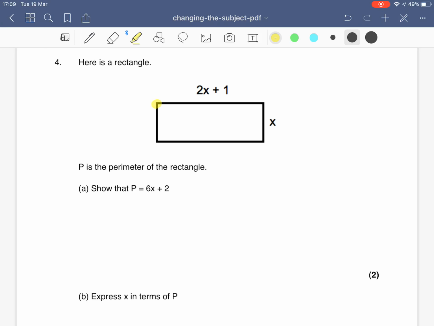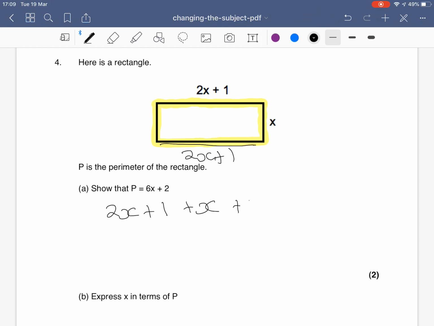To work out the perimeter, the perimeter is the outside, the edges all added up. So I've got to do 2x plus 1, add x, and this side here on the bottom is also 2x plus 1, so I've got another 2x plus 1, and this side over here is x, same as this one, so I've got another x. Now I just need to simplify it.